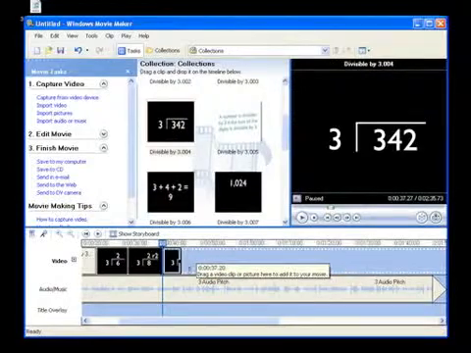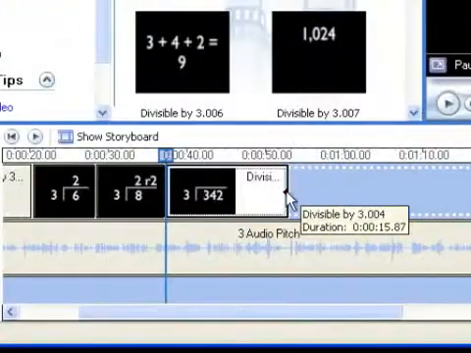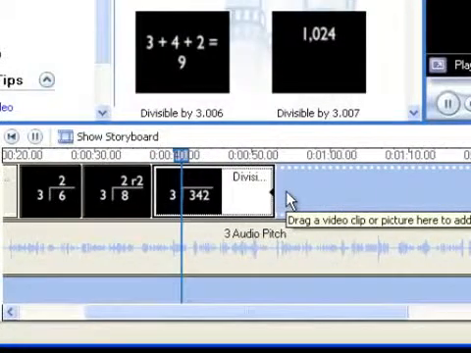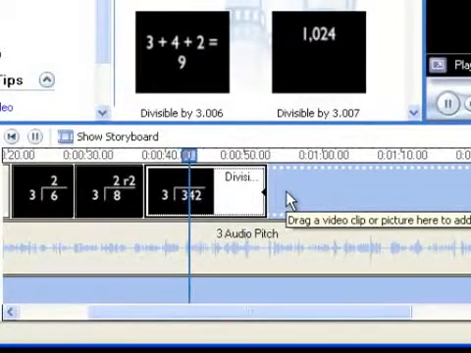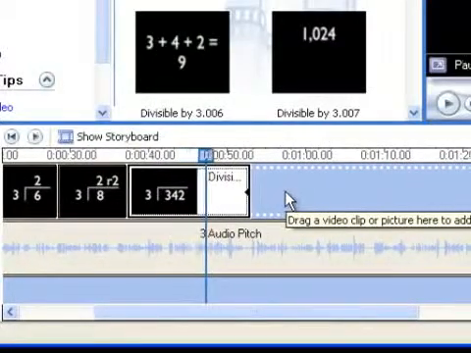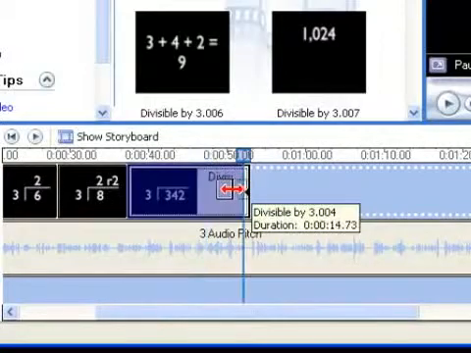Next one is 342 divided by 3. 342 is divisible by 3. You could do a long division problem. Or you can use the divisibility rule for 3. That rule is...